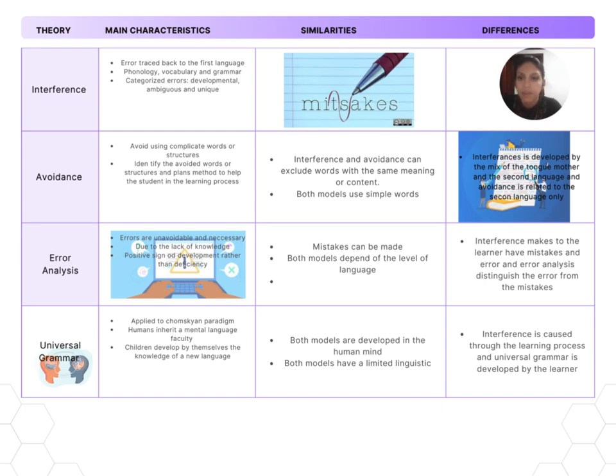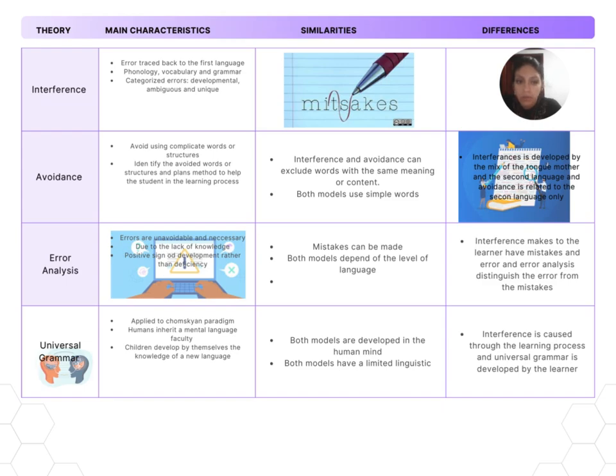Also, we have universal grammar, which is applied to the conspicuous paradigm. Humans inherit a mental language faculty, and children develop by themselves the knowledge of a new language.